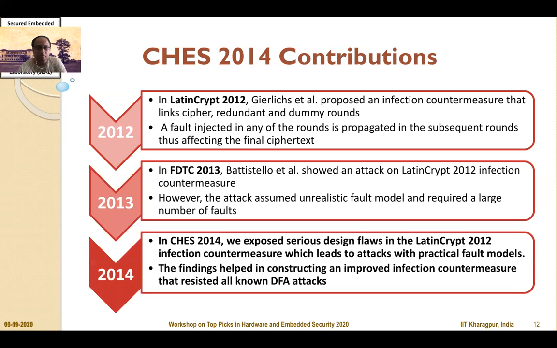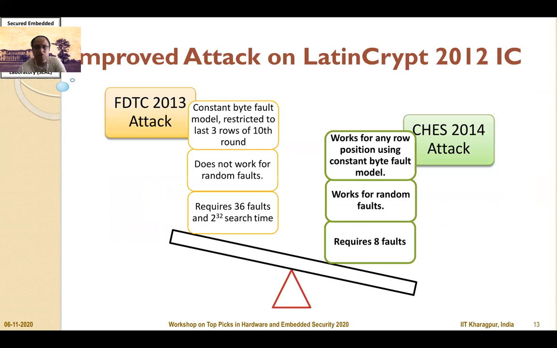However, in 2014, we took a closer look at this countermeasure, and we exposed serious design flaws in the original infective countermeasure, which lead to attacks even with practical fault models like random faults. We also used these findings to construct an improved infective countermeasure that resisted all the known differential fault attacks. So here is a head-to-head comparison of our attack with the original attack in FDTC 2013.